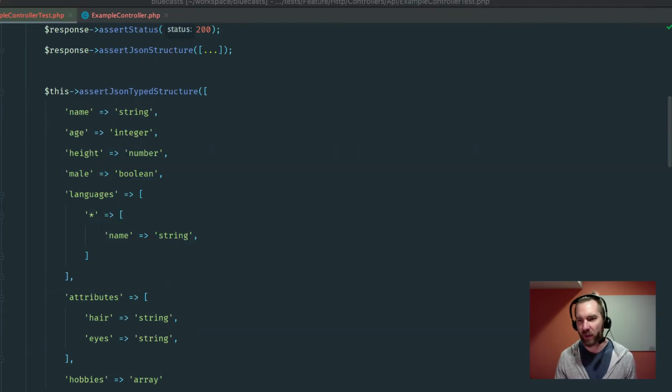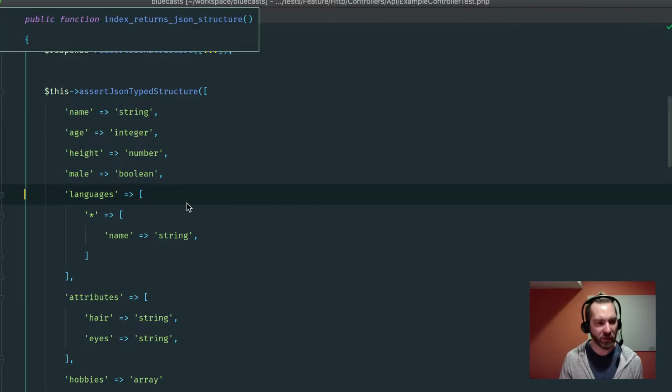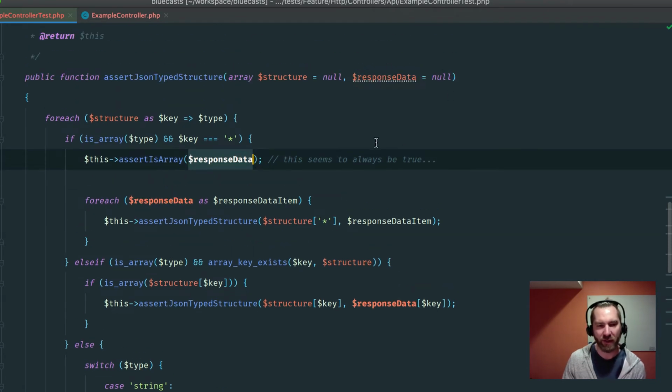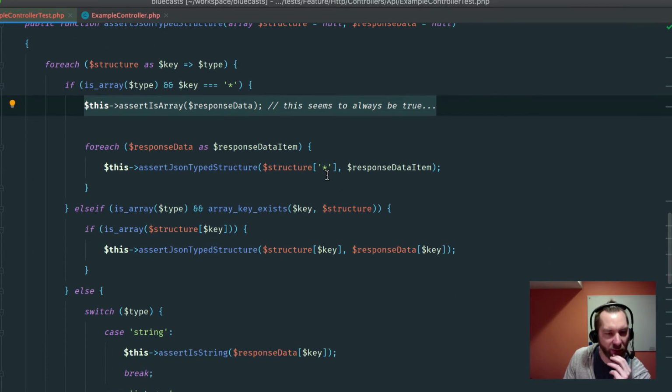I heard some chat bleeps coming across. Let's see what's up. Star is all keys. Yes, you're right. Yeah, star is definitely all keys. I just think that it's kind of an unnecessary check, because you're always checking the full-on response data that you pass in. It's always going to be an array. So why would I even assert that? I get sanity checks and all, little sanity assertions to make sure you're on the right track, but it just seems kind of unnecessary.